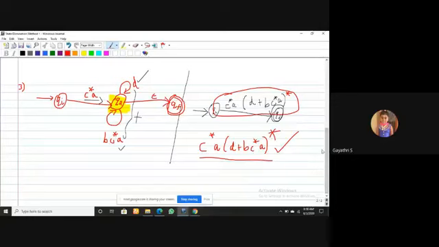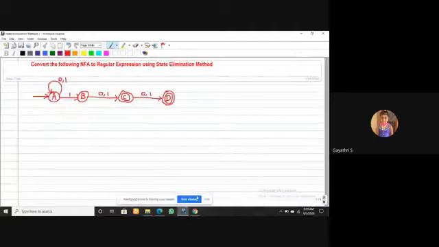And one more problem. Shall I move on? Okay, the next one, take a pen. This is the easiest problem in the state elimination method. This is also a problem from the textbook. I have taken it from the prescribed textbook, Hopcroft.